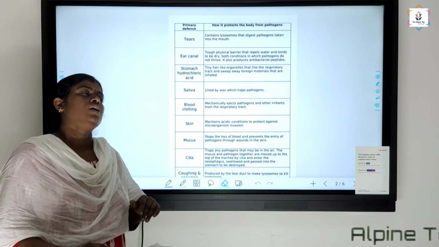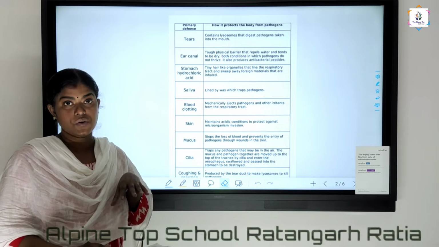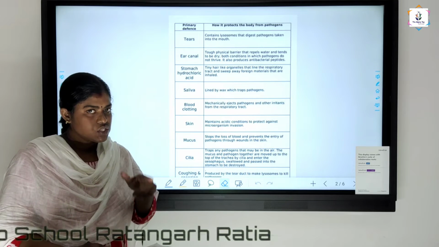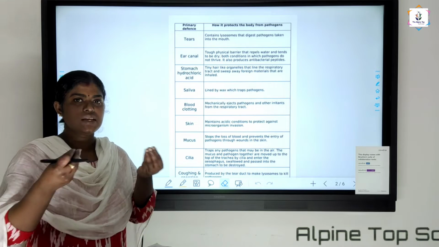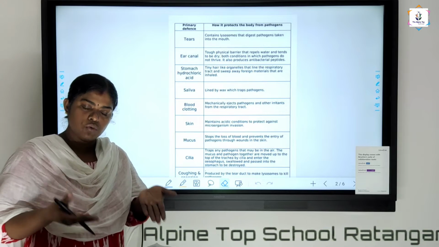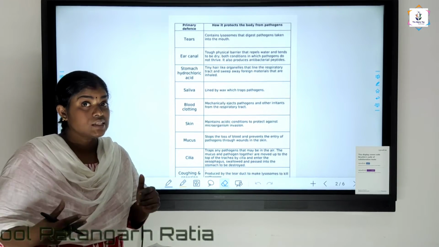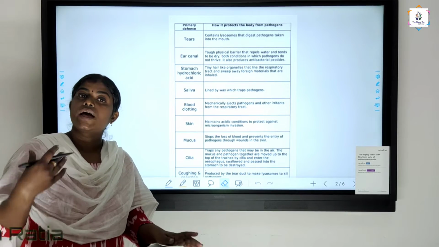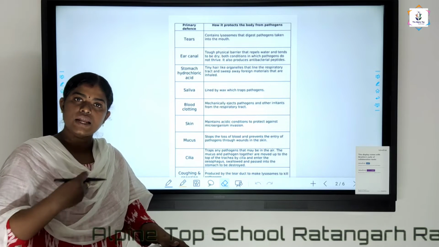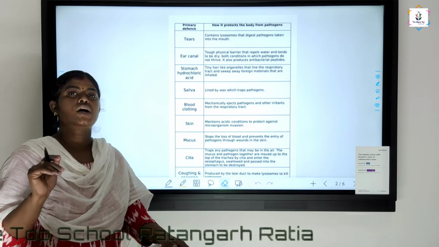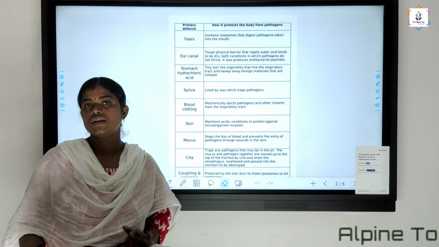And another one is, see, while you are eating something, anything can get trapped inside your respiratory tract. You know that you are having a digestive tract and you are having a respiratory tract also, and somehow something is trapped inside your respiratory tract, through the nose itself. What will happen? You will start to sneeze, or you will start to cough. So the body is trying to get rid of that itself. As part of that you will start to sneeze or cough. So all these are the local defense system in our body to prevent diseases.